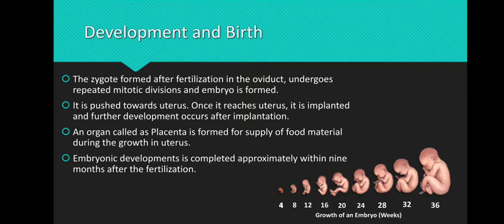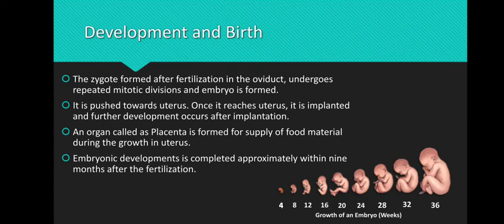Embryonic development is completed approximately within 9 months after fertilization. So you can see how a baby grows, how the zygote is formed, how an embryo is formed, how it is implanted in the uterus, and how it leads to the formation of a completely grown baby, right?